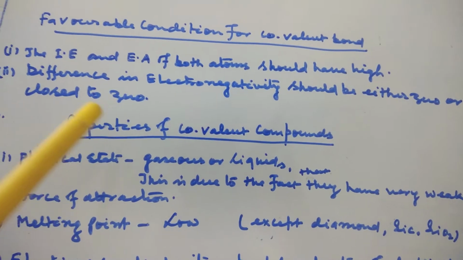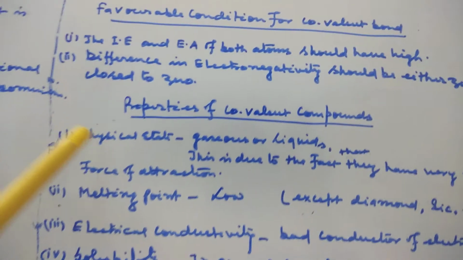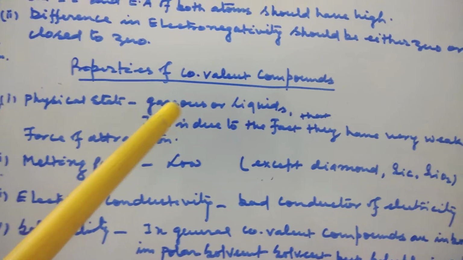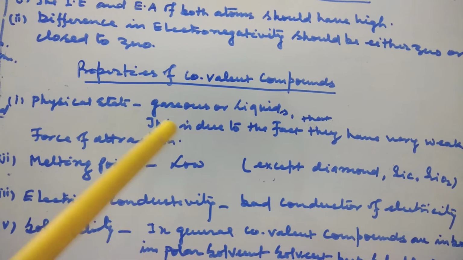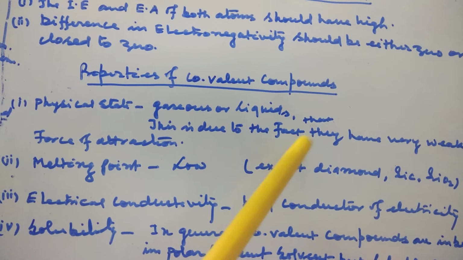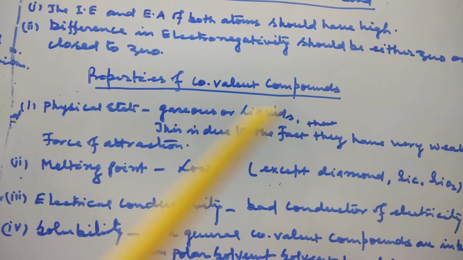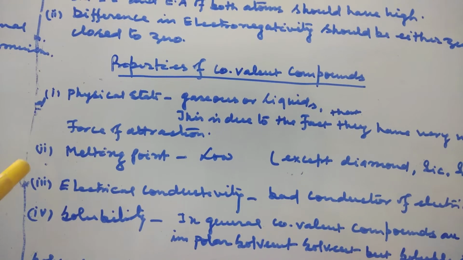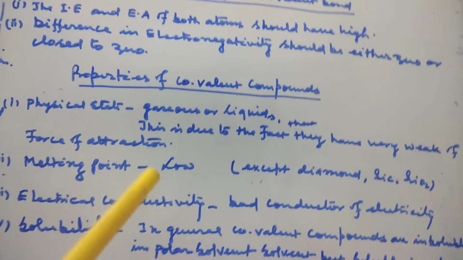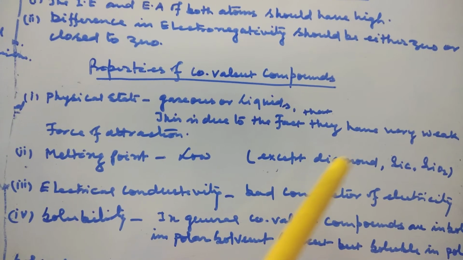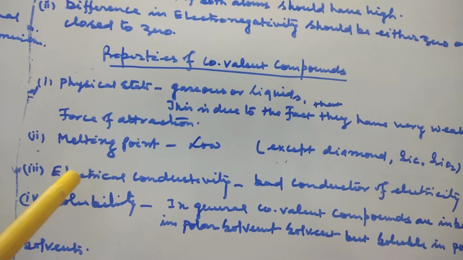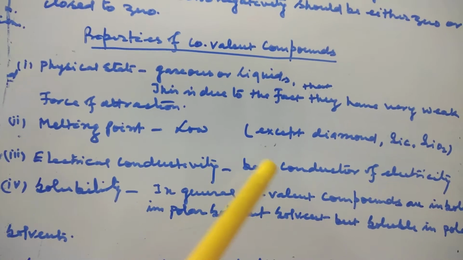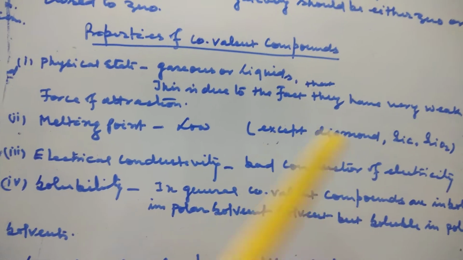Now, properties of covalent compounds. First, physical state: gaseous or liquid. This is due to the fact that they have very weak forces of attraction. Second, melting point is low, except diamond, silicon carbide and silica. Third, electrical conductivity: bad conductors of electricity.